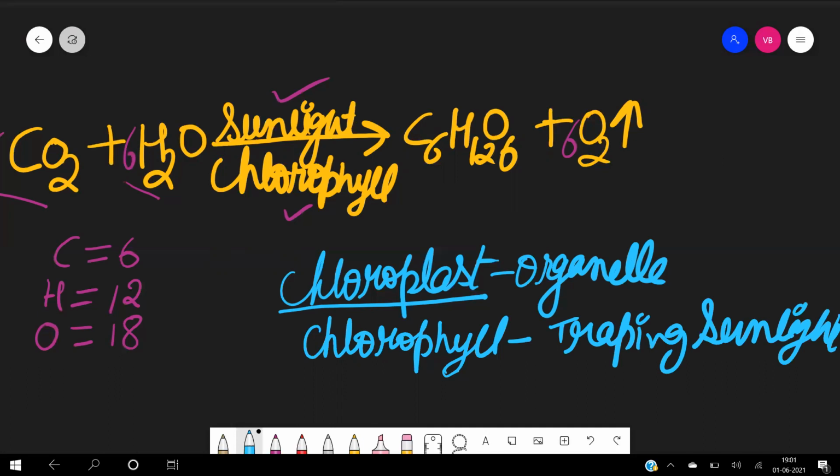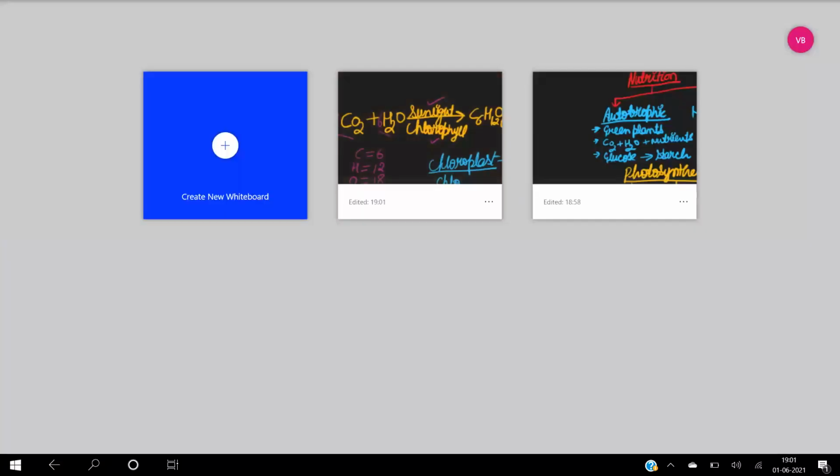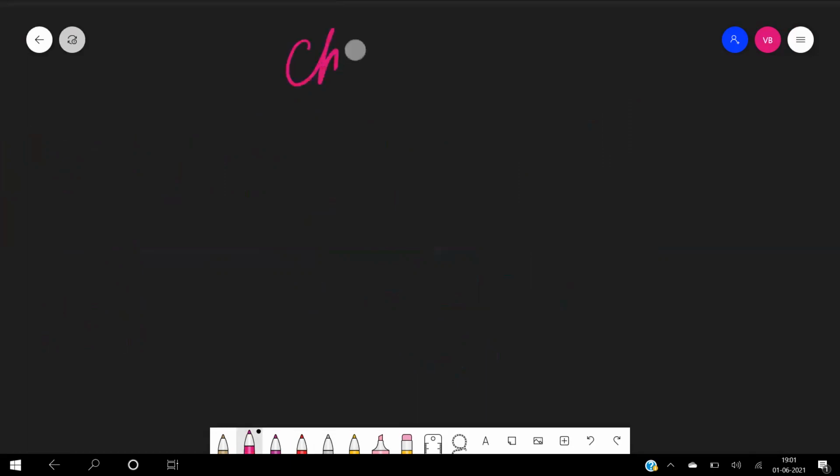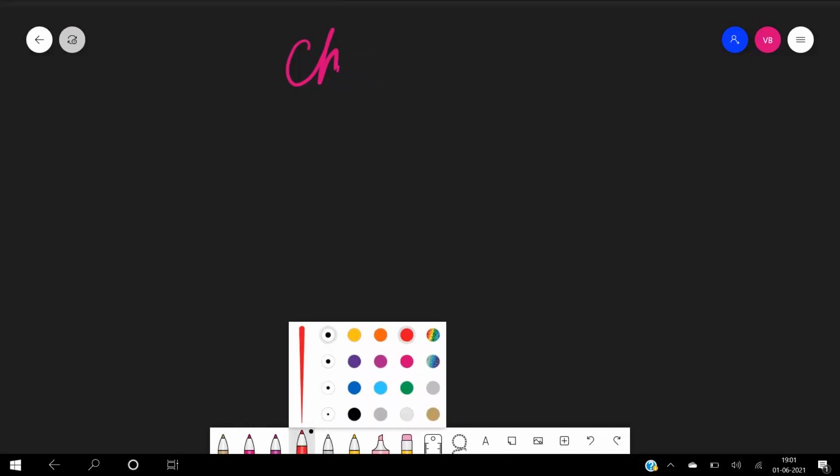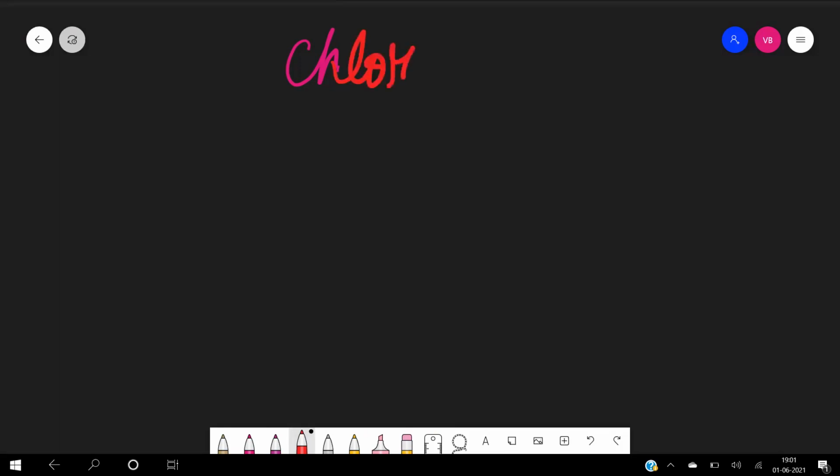Now, let us see what is the structure of your chloroplast. Chloroplast is one of the organelles present inside the plant cell.